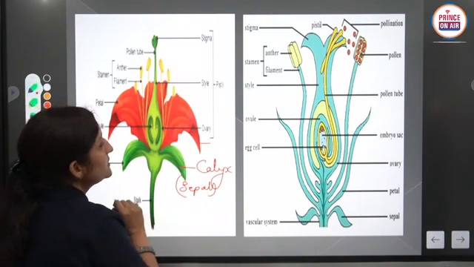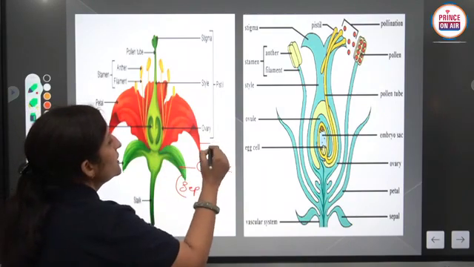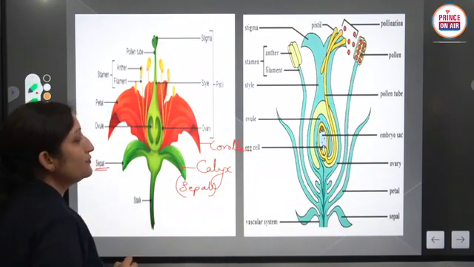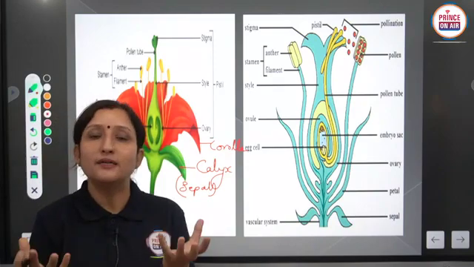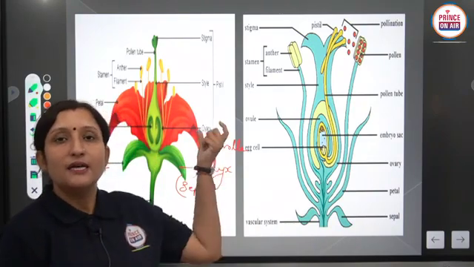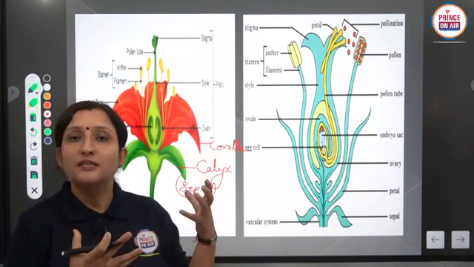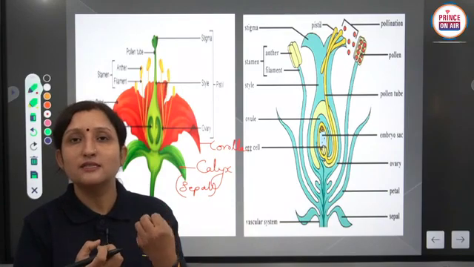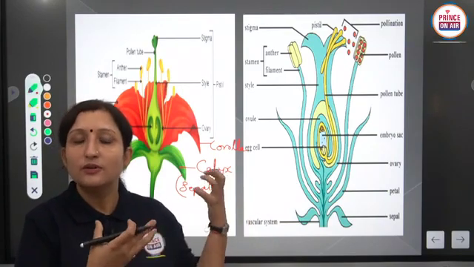And this second whorl is known as corolla, and it is made up of petals, colorful petals or white petals, pink petals, and in this flower red petals are present. These are insect pollinated flowers, so petals attract insects by their colors.